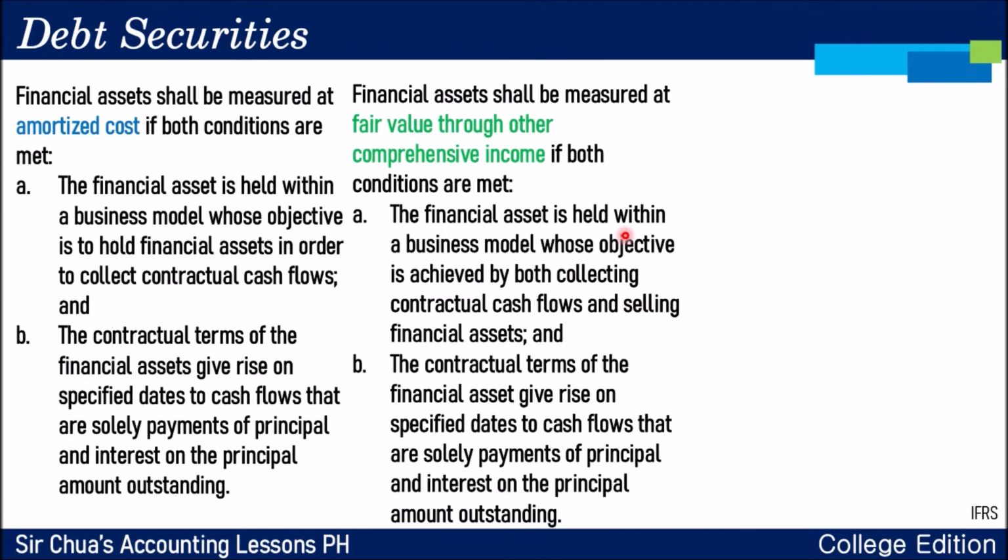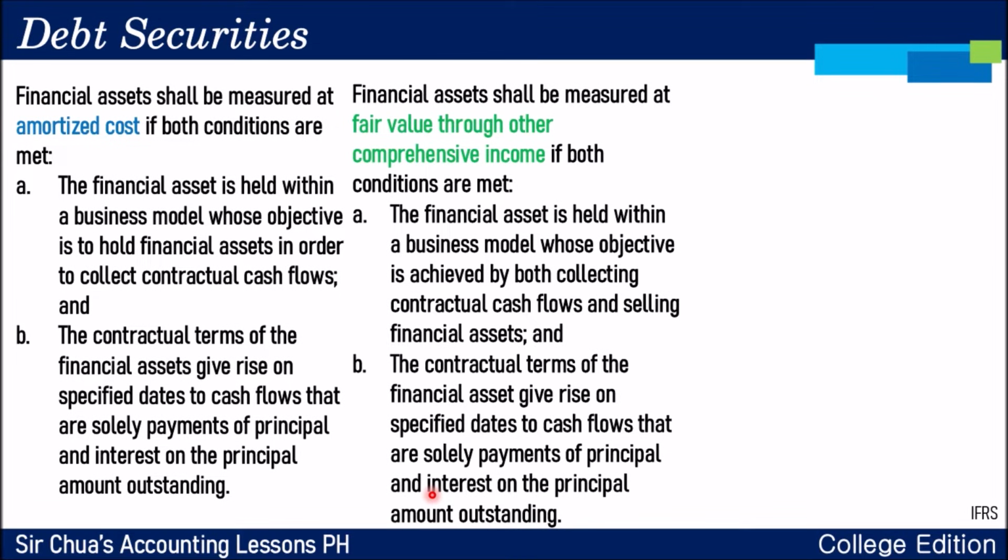Okay? The financial asset is held within a business model whose objective is achieved by both collecting contractual cash flows and selling financial assets. Okay? And the contractual terms of the financial asset give rise on specified dates to cash flows that are solely payments of principal and interest on principal amount outstanding. So, ang tanong, lahat po ba ng debt security na naka-measure at OCI, pwede rin po siyang i-amortize? Pwede rin naman kasi nakalagay sa letter B na pwede mo ring i-record as fair value through OCI even if there are payments of principal and interest. Sounds like utang pa din.